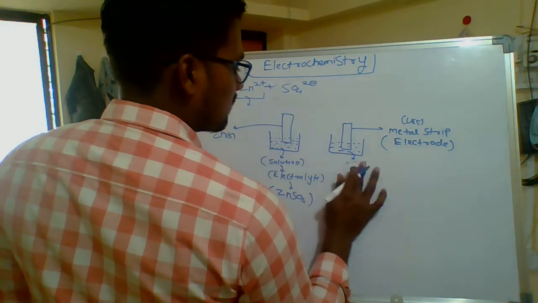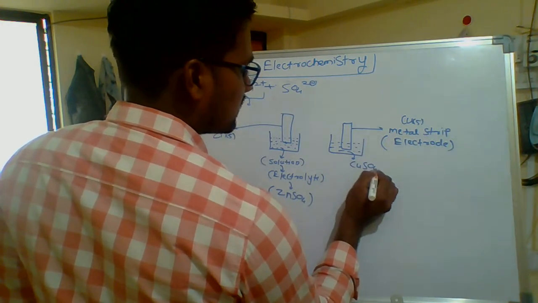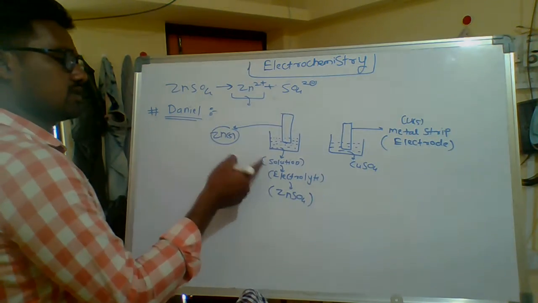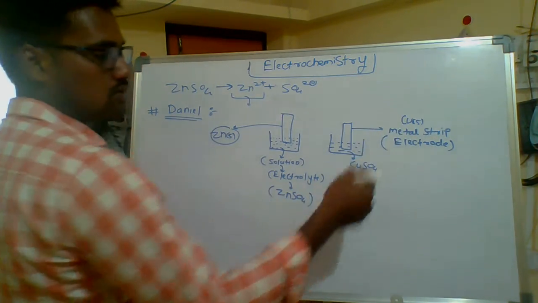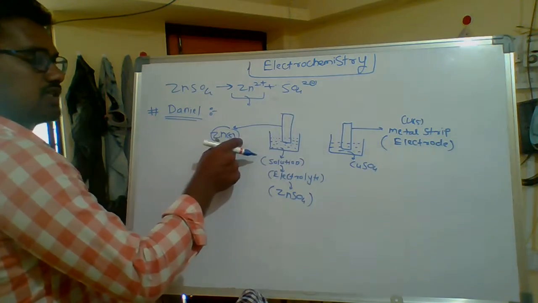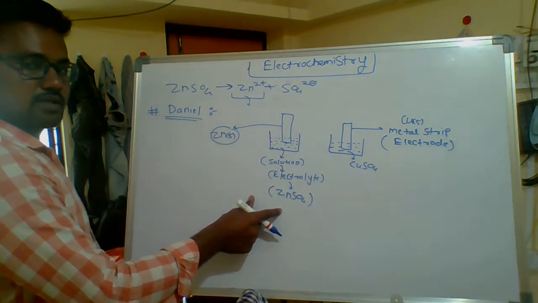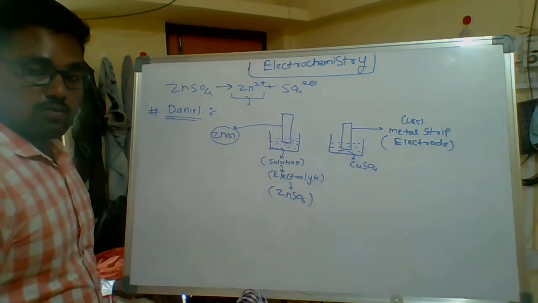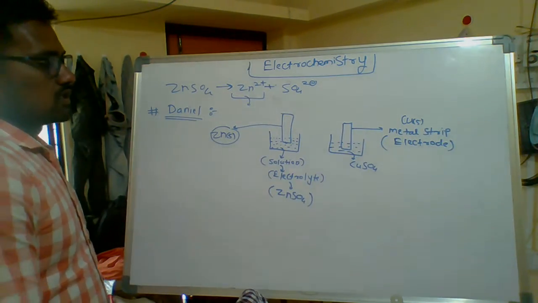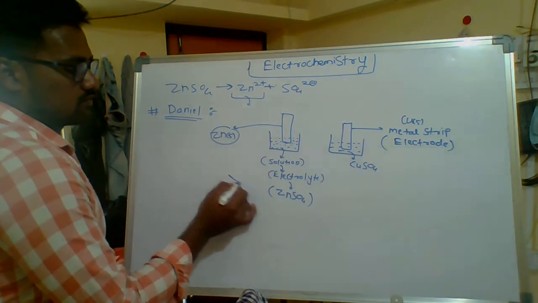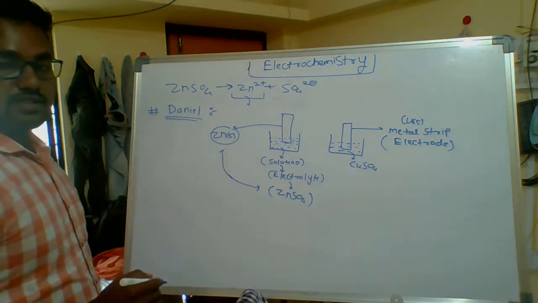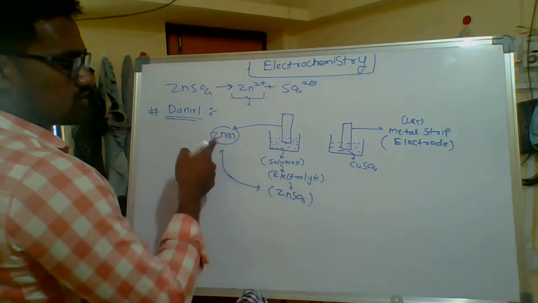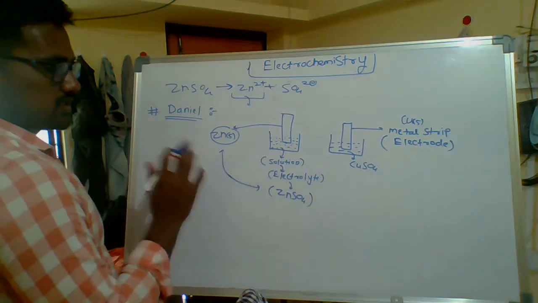and here I take copper sulfate. Why do I take only these solutions here? Here I take zinc in zinc sulfate and here copper in copper sulfate. This zinc electrode is placed in zinc sulfate electrolytic solution and the copper electrode in copper sulfate electrolytic solution. These must be the same ions. The condition is that the electrode and the solution contain the same ions. Okay, here is the condition.